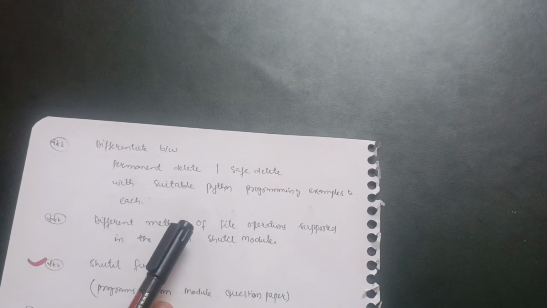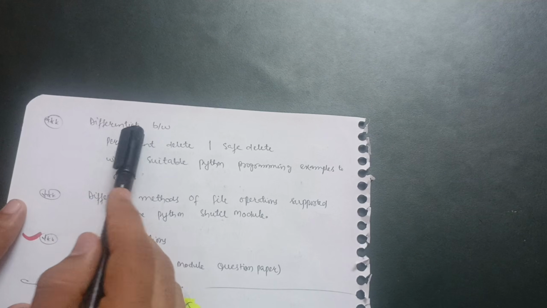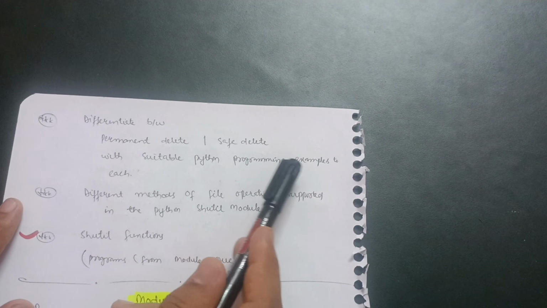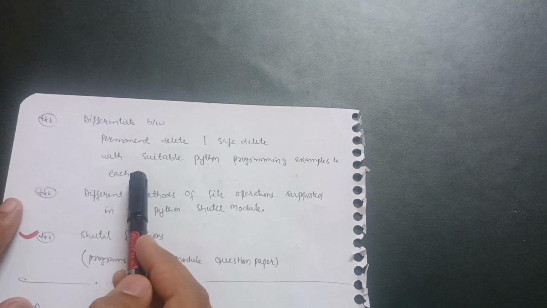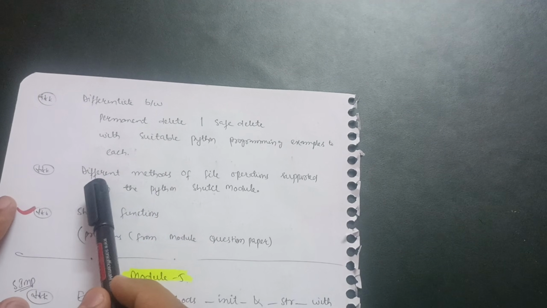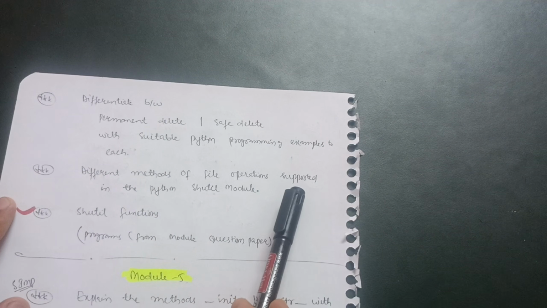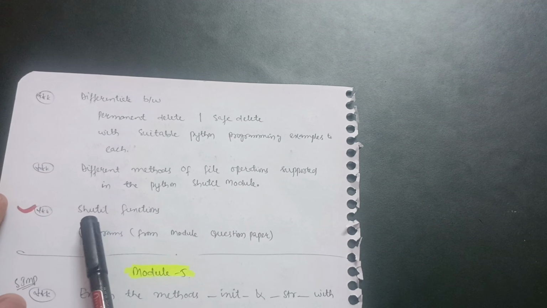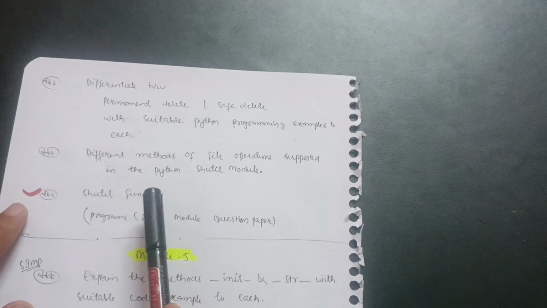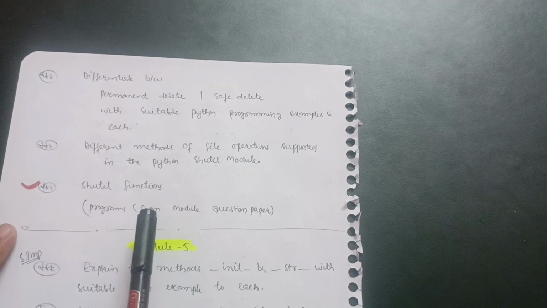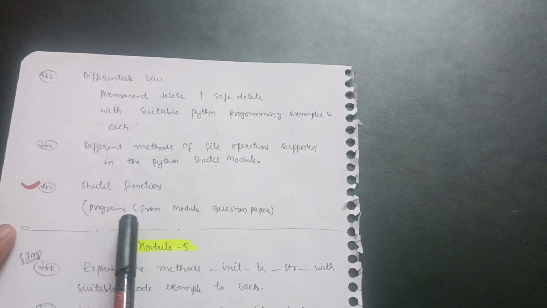And the next questions which you have to cover: differentiate between permanent delete and safe delete, with a suitable Python programming example for each. Then the different methods of file operations supported in the Python shutil module. You should have knowledge about the shutil functions, so go through shutil functions and programs as usual from the module question paper. We cannot predict the exact program, so that is why I'm writing here. Whatever programs are there in your module question paper, you have to cover those programs.